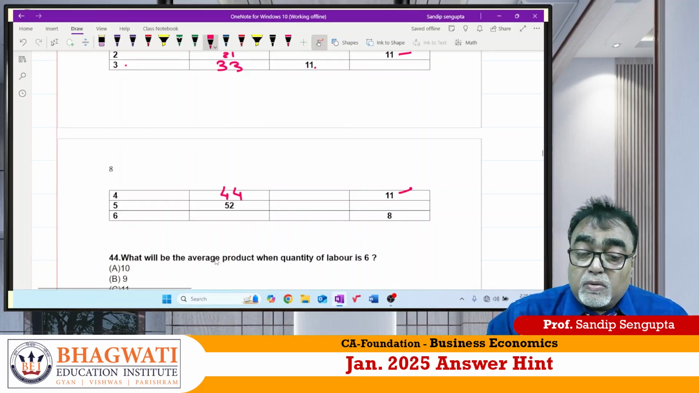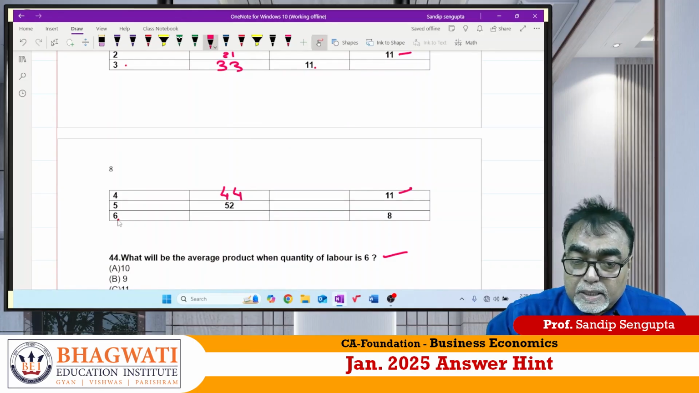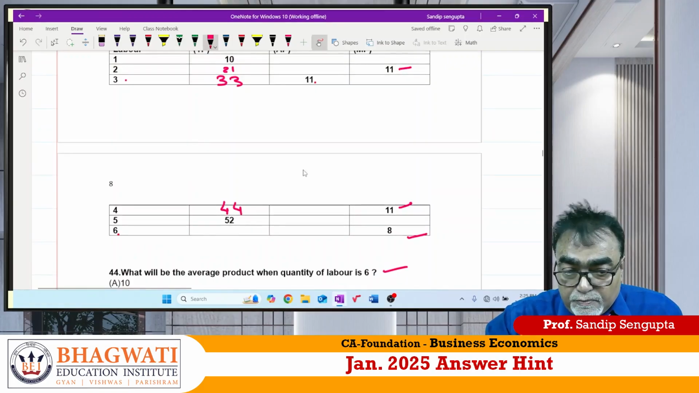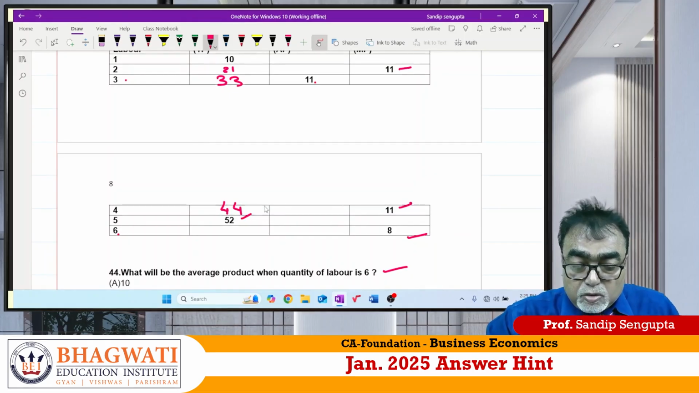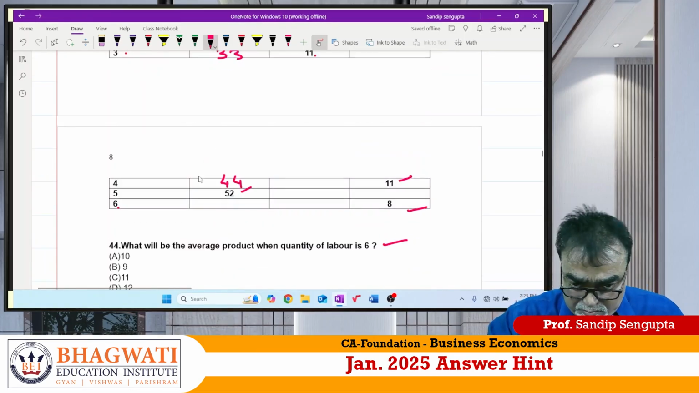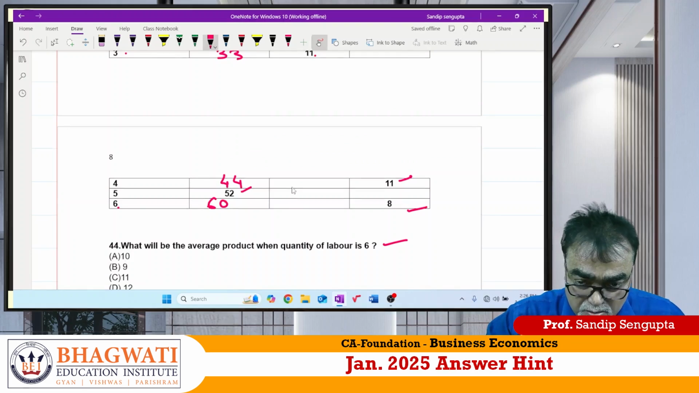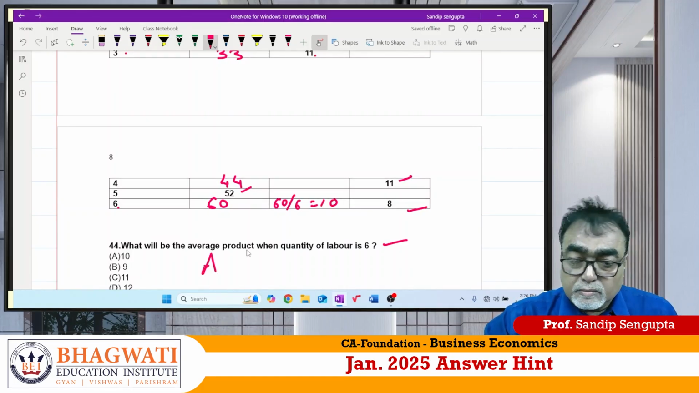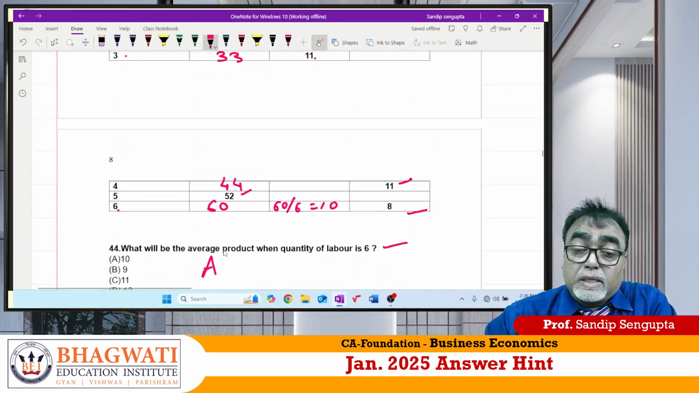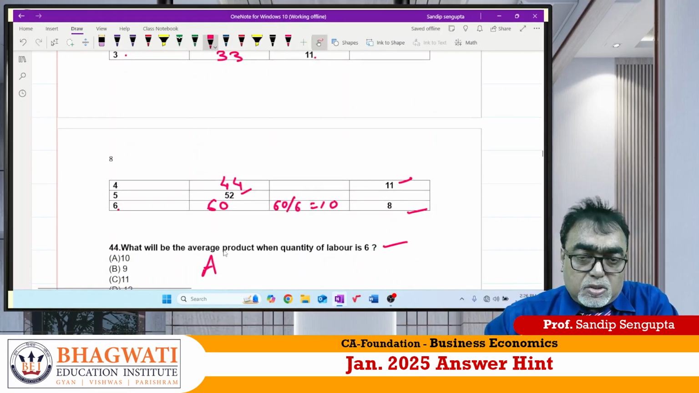Now first question is what? What will be the average product when labor is 6? Marginal product is 8. Exactly, before that total product is 52. So here 52 plus 8 is 60. The average product is what? 60 divided by 6 is 10. Answer should be A. Clear or not? Those who are interested can fill the full table, but I just show you those basic things only.